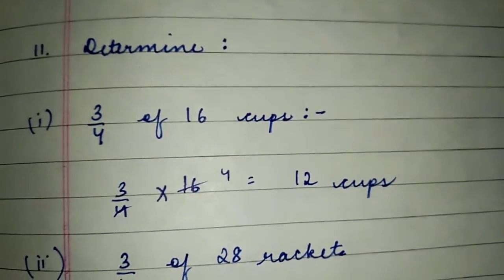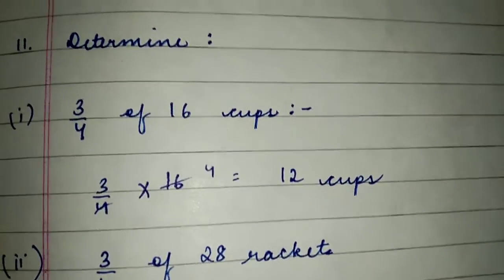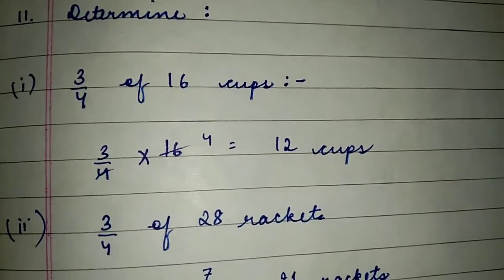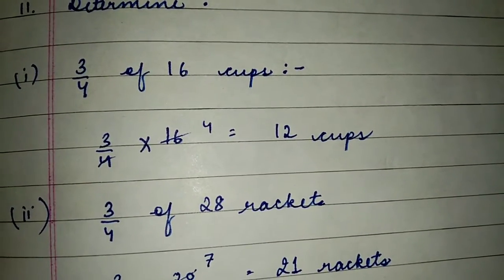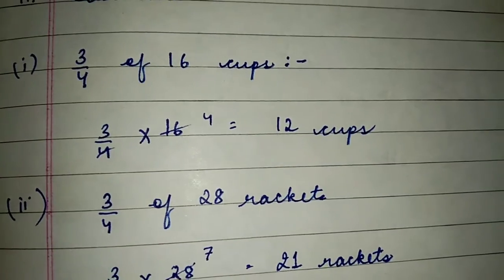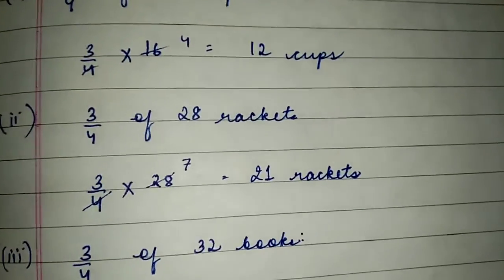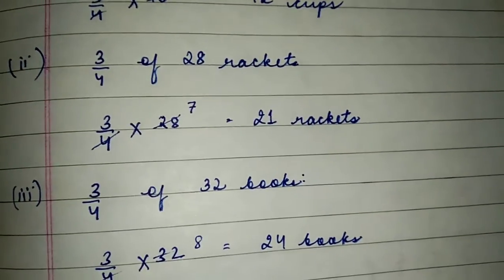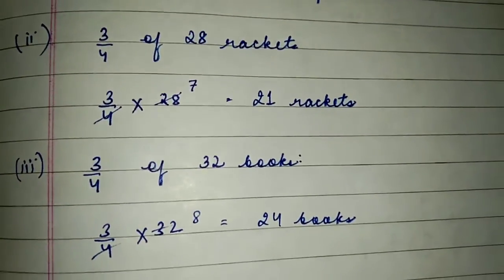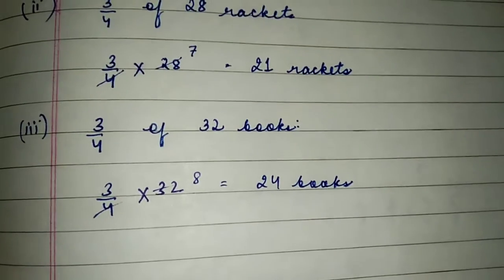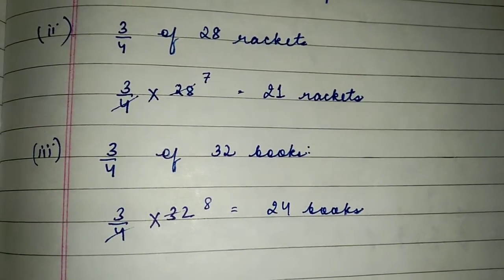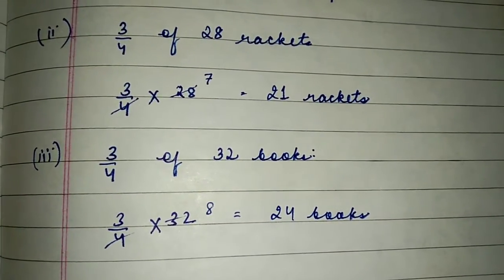Now question number 11. Here also we have to determine. First part is 3 by 4 of 16 cups. So 4 fours are 16 and 4 into 3 is 12. So the answer would be 12 cups. In a similar way, you have to solve all the questions like this. You can have a look over here. So the answers would be 21 brackets and 24 books.